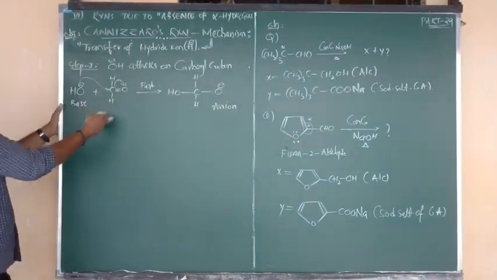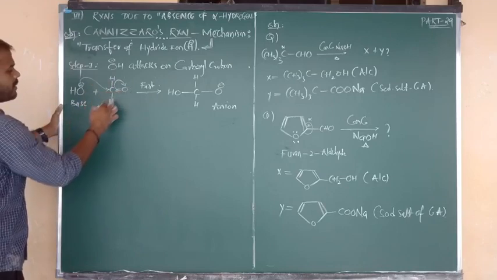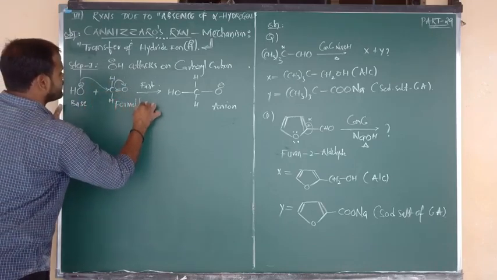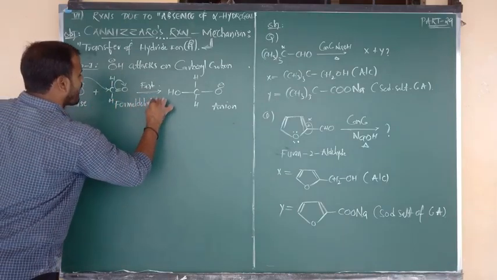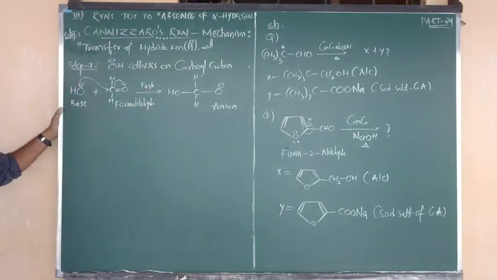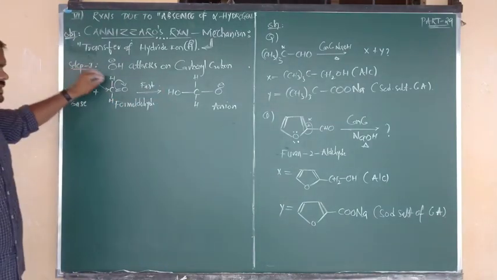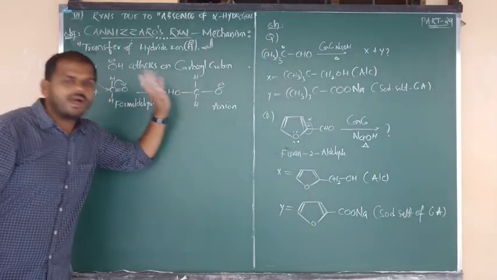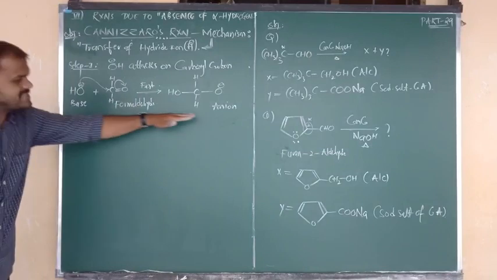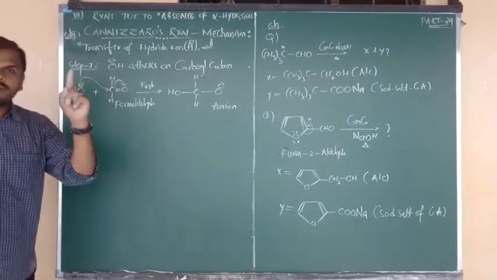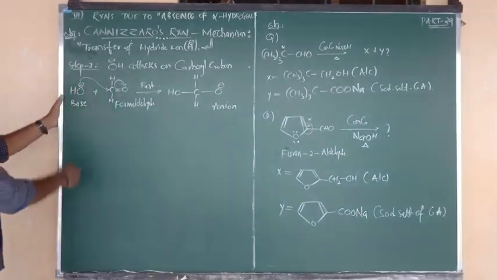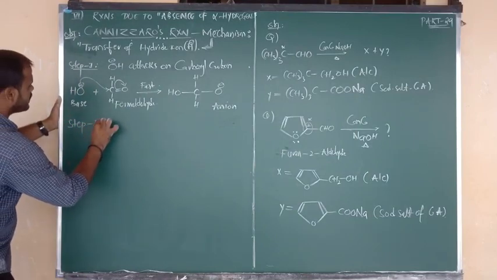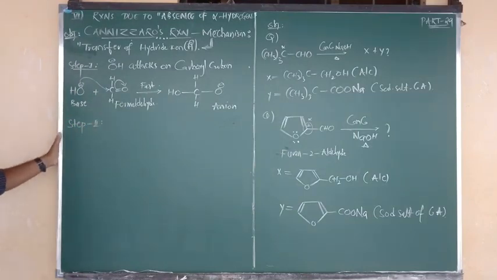And what is the name of this reactant? H C double bond O H is nothing but formaldehyde. So OH minus adds upon the carbonyl carbon to form the anion. This is your step number 1. Now I am going to consider step number 2.